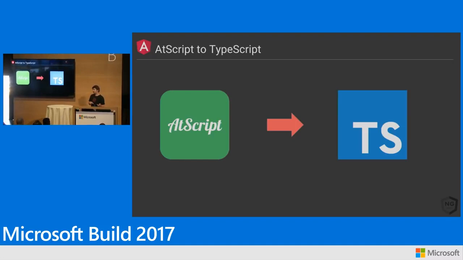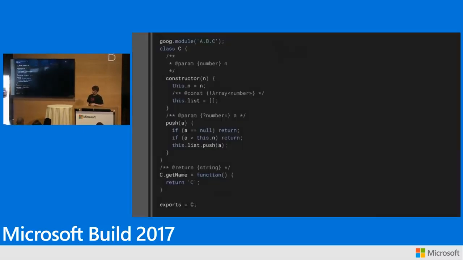There's a lot of commonality here. Why don't we chat? And so we did. They had a couple really good ideas, and we said, the heck with AppScript. And so we've moved everything over to TypeScript.